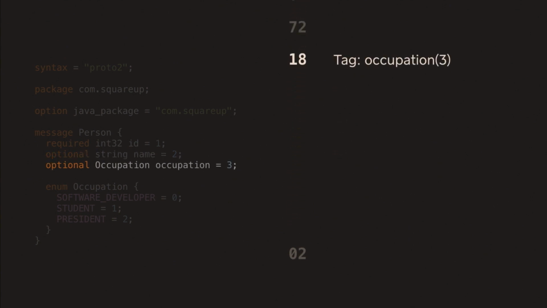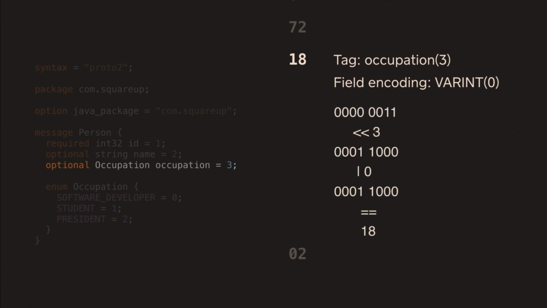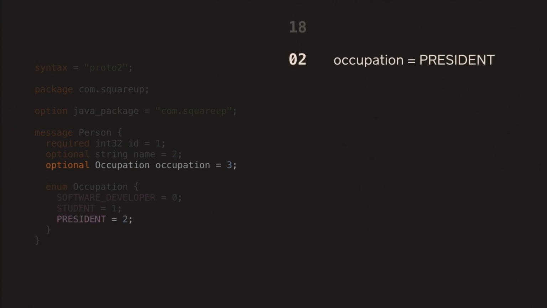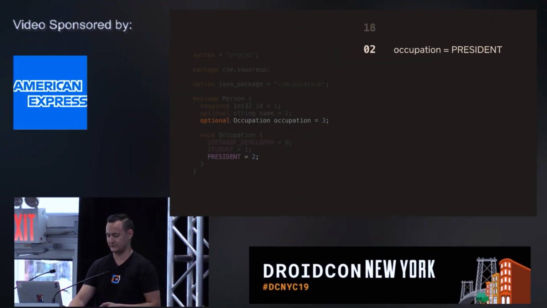We'll go forward and take our last field, which has the tag 3. So we take that value, and we take the encoding, which you can see is also var_int, because for enums, the value of the field is basically just the tag of that value in the enum definition. Again, just some magic here, and we get the value as the next byte. So we just used 10 bytes to serialize that message completely, which is pretty awesome.